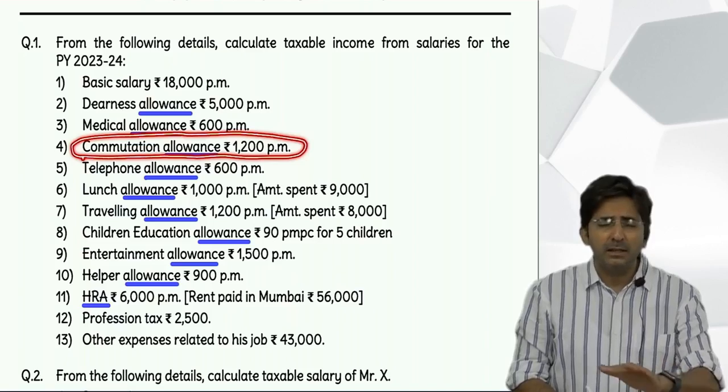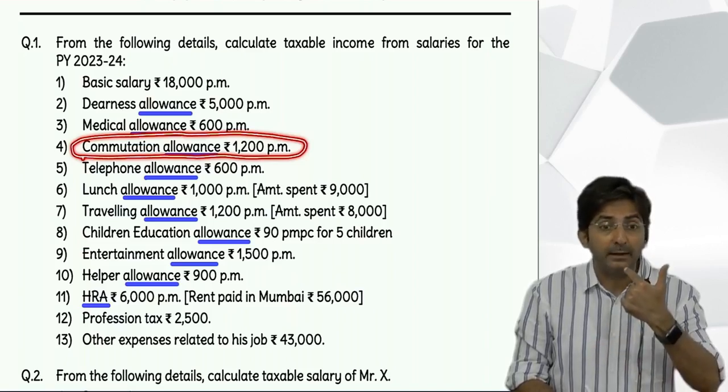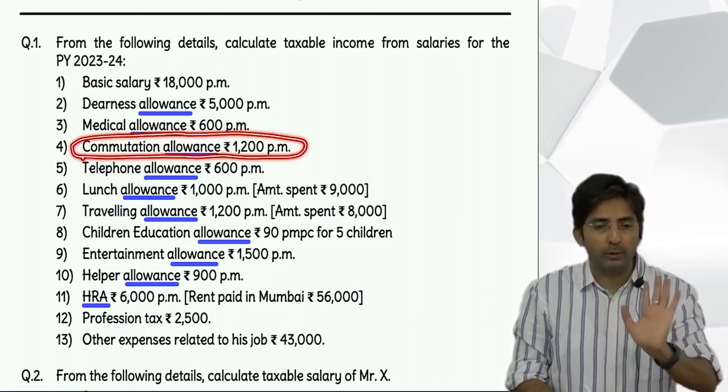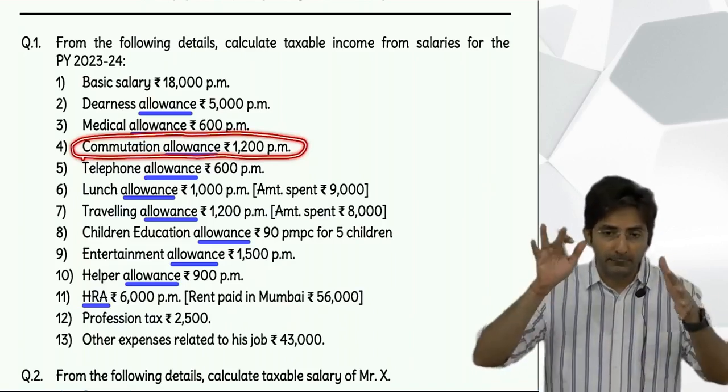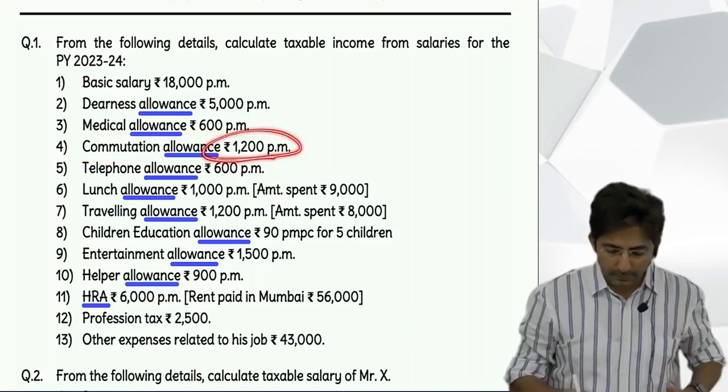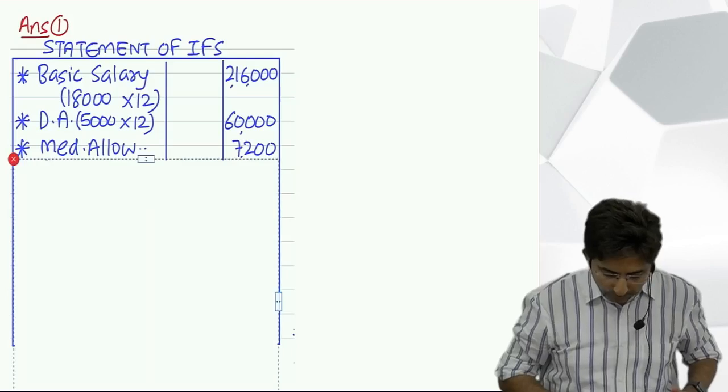Tell me fast. Less exempt under section 10(14). 3,200 per month into 12. But if they write he is physically handicapped. Nothing is given, so it is fully taxable. Directly outer column.